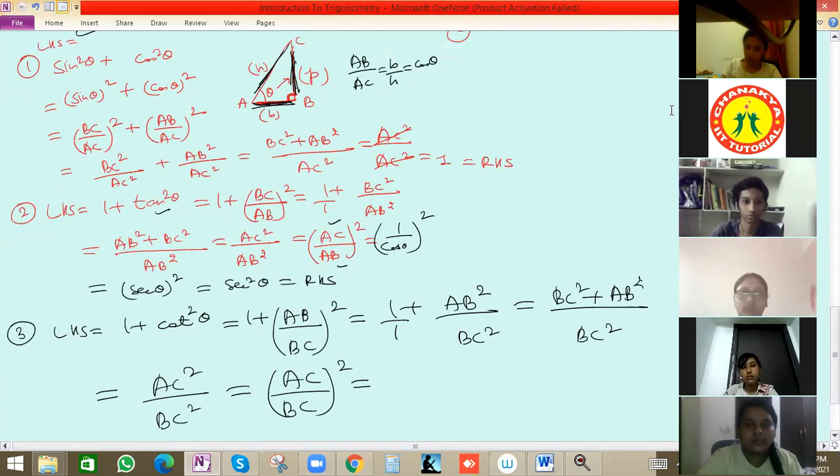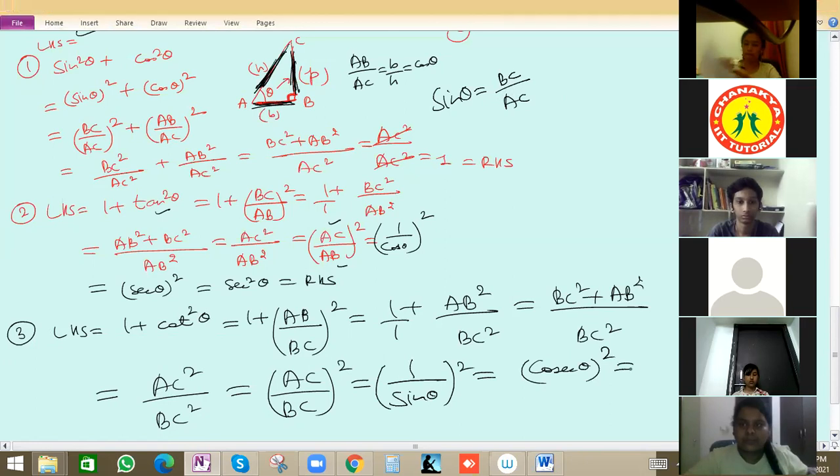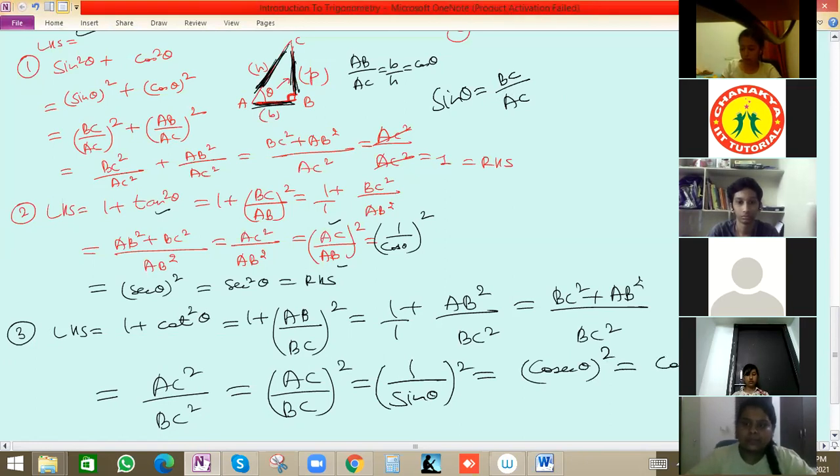Okay, everyone is getting it, because here sin theta, AC is the hypotenuse and BC is the perpendicular with respect to theta. So sin theta is opposite by hypotenuse, that is BC by AC. So we can write 1 by sin theta square. 1 by sin theta is cosec theta, so this is cosec square theta, which is equal to the right hand side.